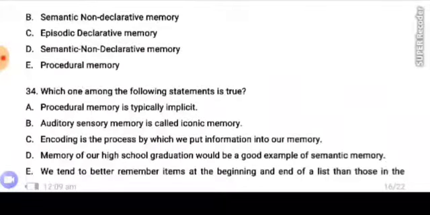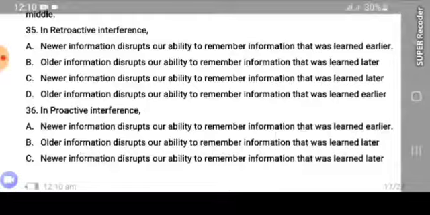Semantic declarative memory, semantic non-declarative memory, episodic declarative memory, semantic non-declarative memory, procedural memory. Number 34. Which one among the following statements is true? A. Procedural memory is typically implicit. B. Auditory sensory memory is called iconic memory. C. Encoding is the process by which we put information into our memory. D. Memory of our high school graduation will be a good example of semantic memory. E. We tend to better remember items at the beginning and end of a list than those in the middle.